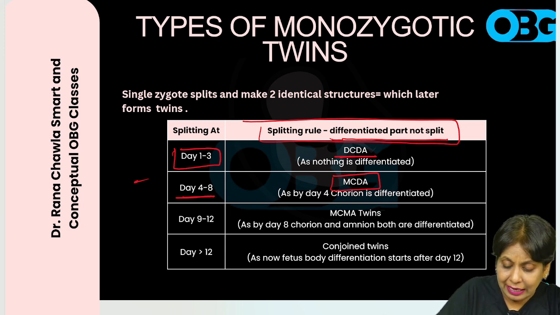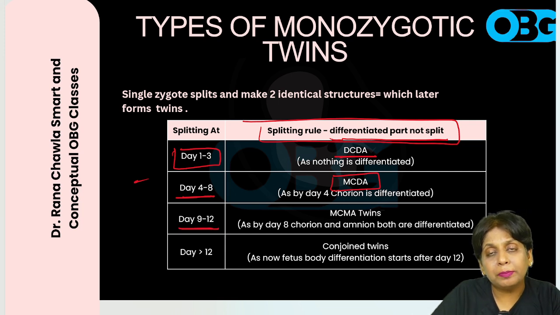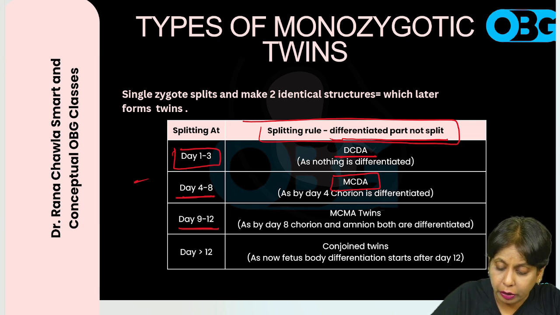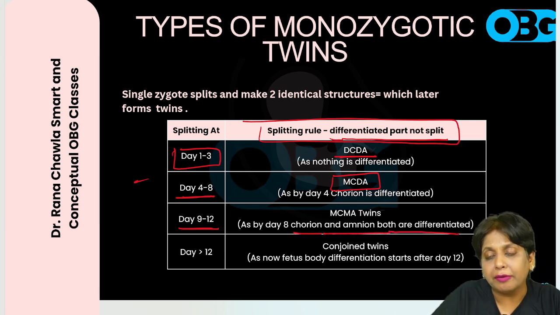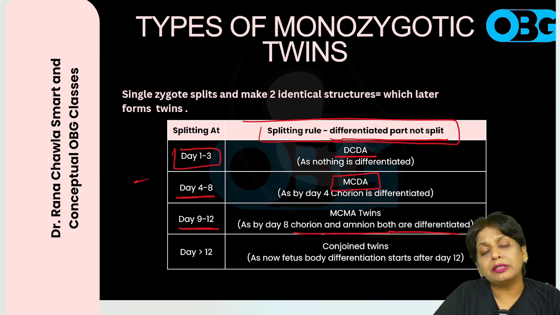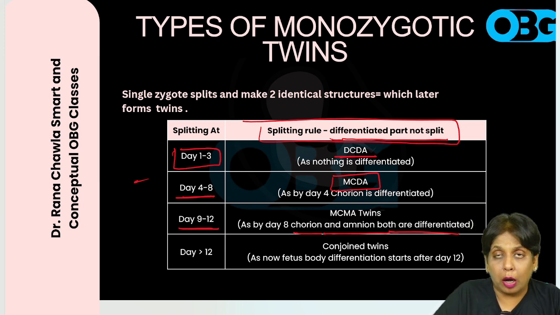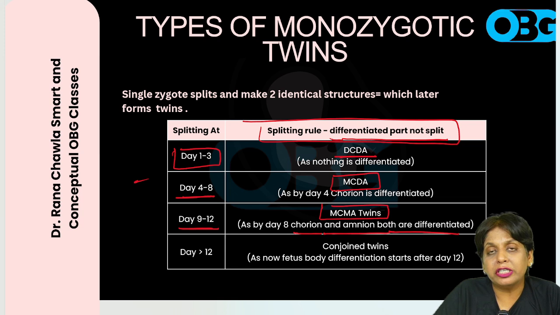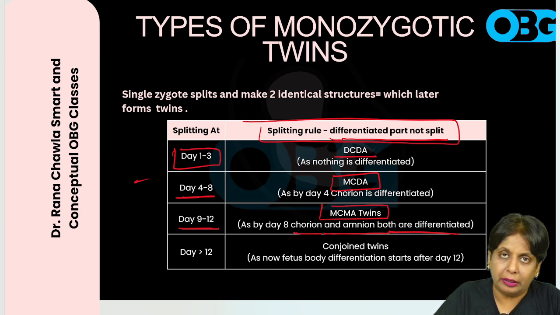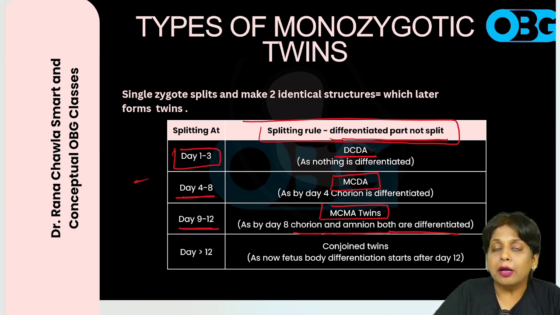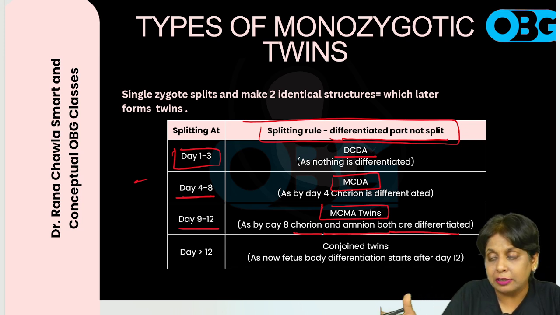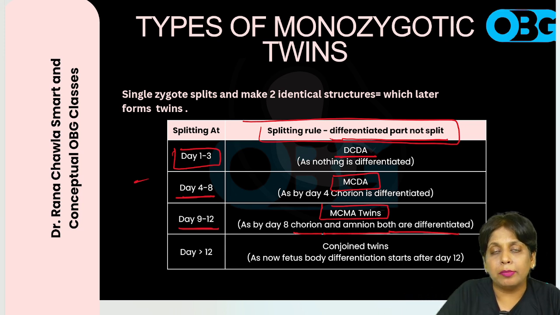If the splitting is occurring by day 9 to day 12, by then the chorion and amnion both are differentiated. In addition to the chorion, the amnion is also differentiated. So the type of twin formed is monochorionic monoamniotic twins. Since they both have been differentiated, they will not split and will remain one only. Both the fetuses, which will be formed later from the splitting tissues, will be in one amniotic sac and will be sharing one placenta.